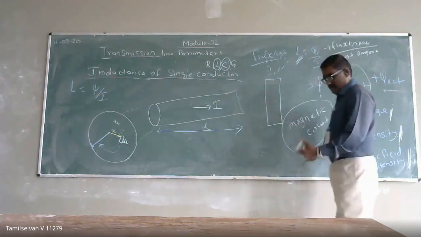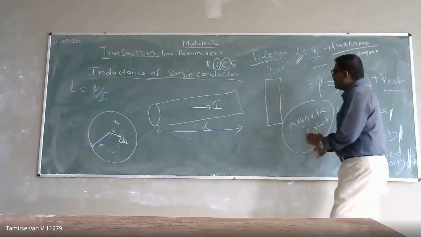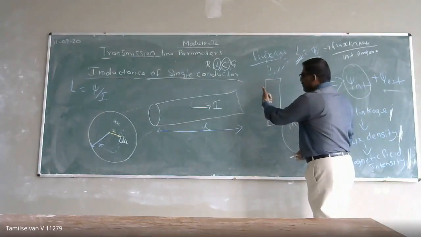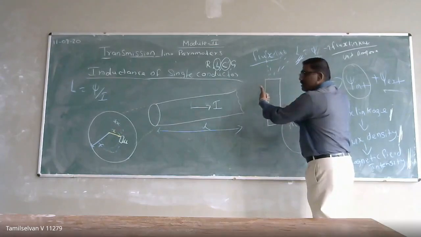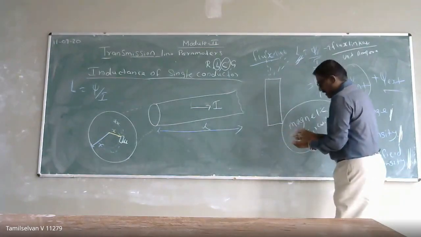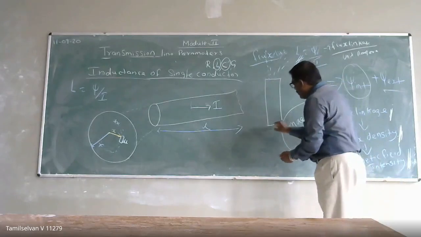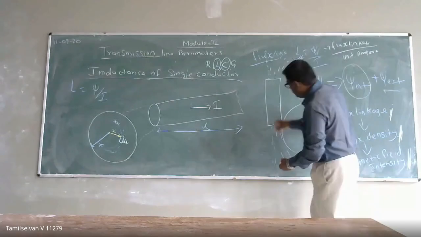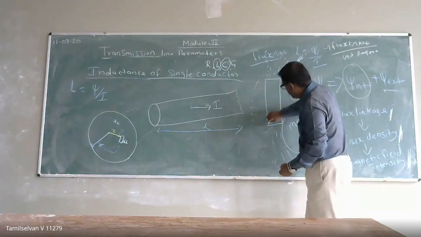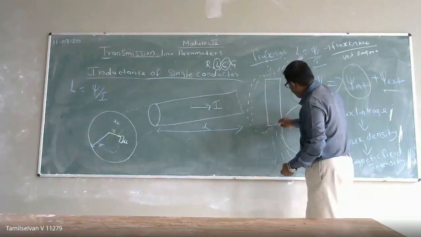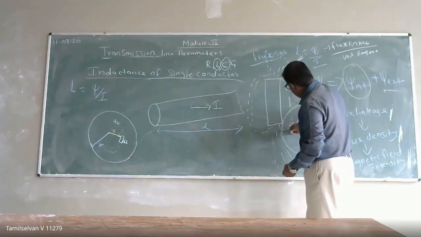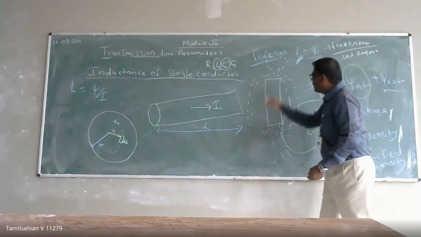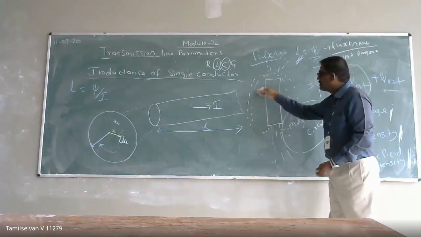As per Maxwell's right hand thumb rule, if the current is in this direction, the magnetic field will be in this direction, like this. It means it will be circular. At a larger distance it will look like a straight line, but actually it appears circular. The magnetic lines of force make up the flux density.